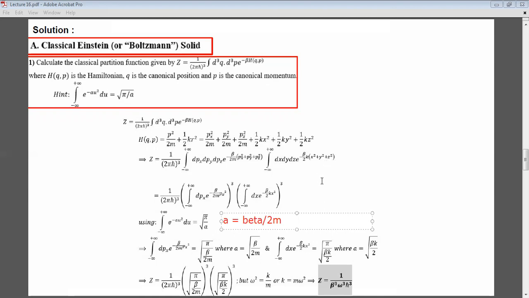And then if I just plug it into this formula, I will get Z is equal to 1 over beta cubed omega cubed h bar cubed. Okay. So I calculated the Z.